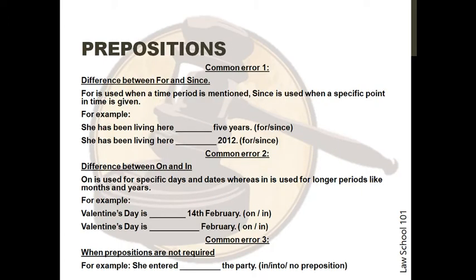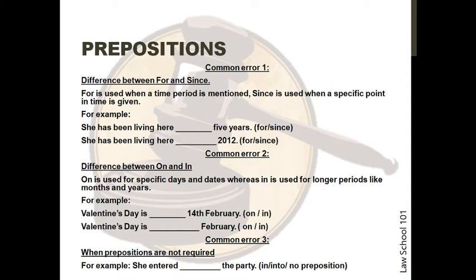Common error 1 is the difference between for and since. For is used when a time period is mentioned. Since is used when a specific point in time is given. For example, the first one is she has been living here dash 5 years. The second is she has been living here dash 2012. The answer to the first example is for and second example is since in accordance with the explanation discussed.